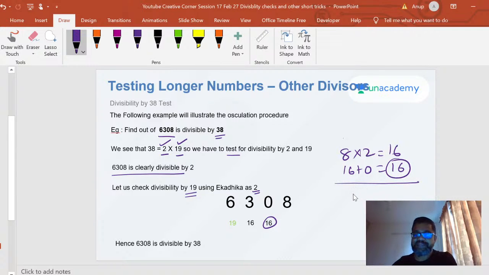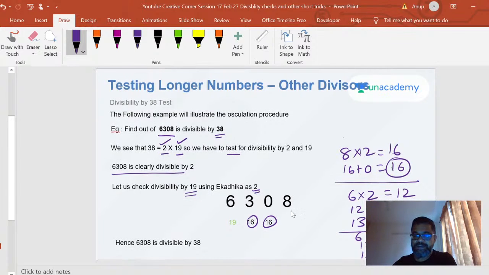Then I take that 6, I multiply it by 2, I get 12, right? 12 plus 1, the number which I left over here, I get 13. 13 plus this 3, I get 16. So the 16 is also clear. Now I multiply that 6 into 2, which is 12, right? 12 plus 1, 13. 13 plus 6 is 19.